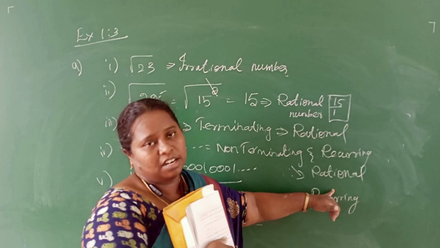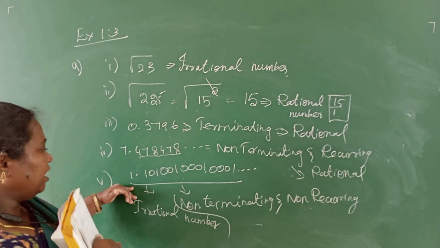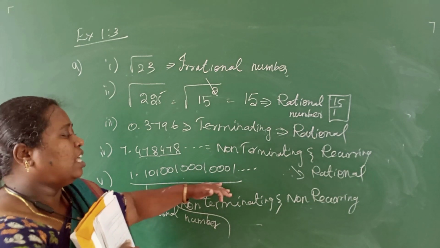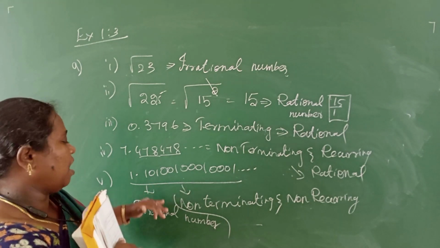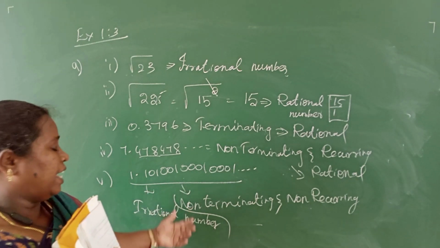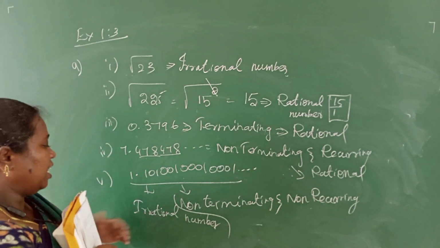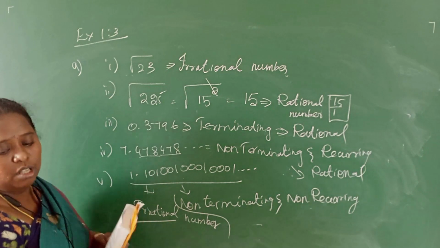Non-terminating and recurring numbers are rational numbers. Finally, 1.1010010001: there is no recurring, and it is non-terminating also. A number which is non-terminating and non-recurring is called an irrational number.